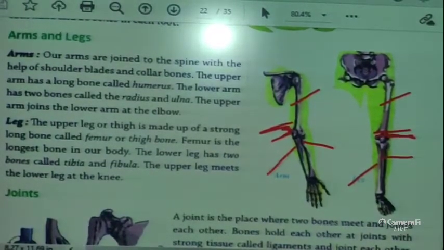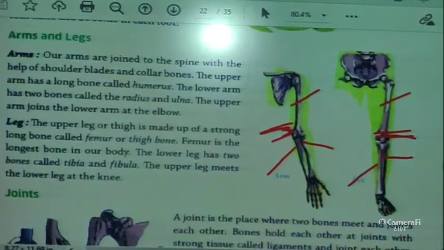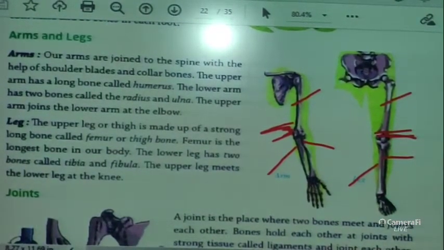So what have we learnt in arms and legs? In arms we have learnt that the arms are joined to the spine with the help of shoulder blades and collarbones. The upper arm has a long bone called the humerus. The lower arm has two bones called the radius and ulna, and both parts are joined at the elbow, right?